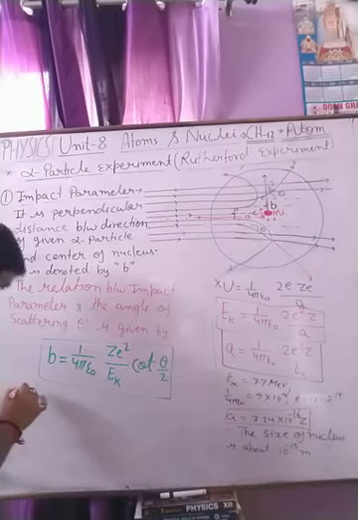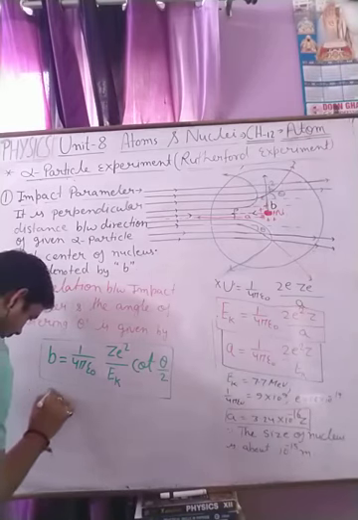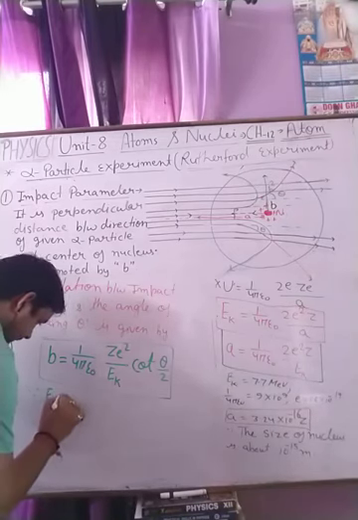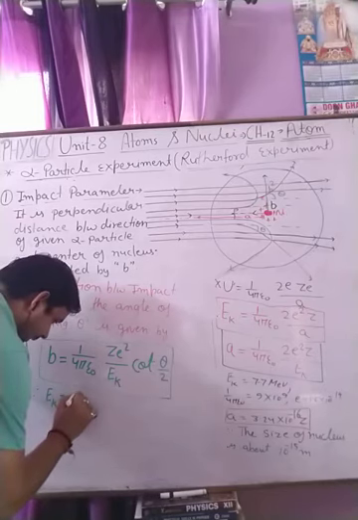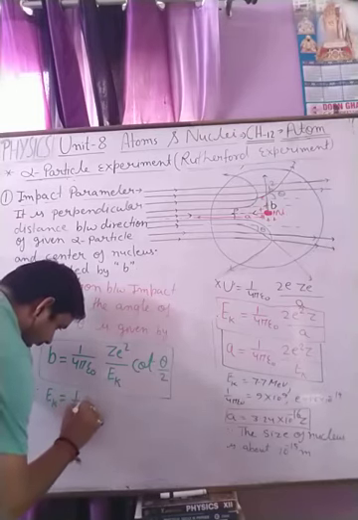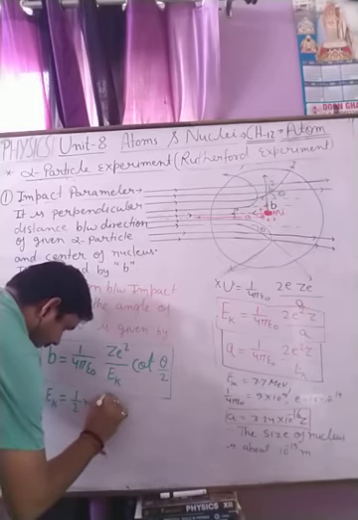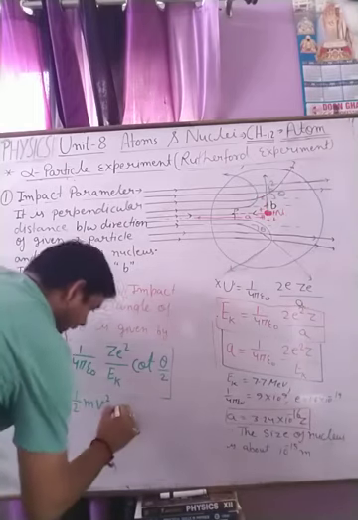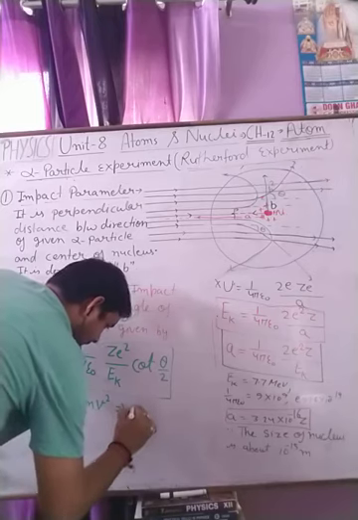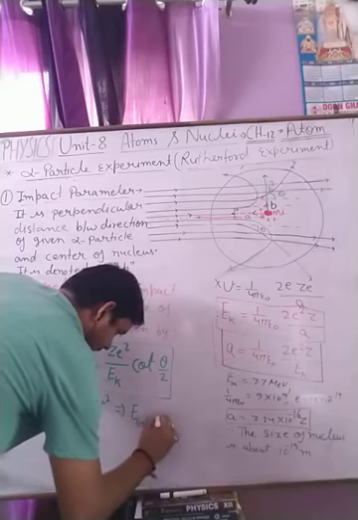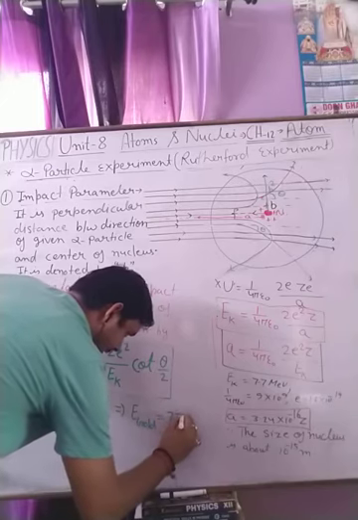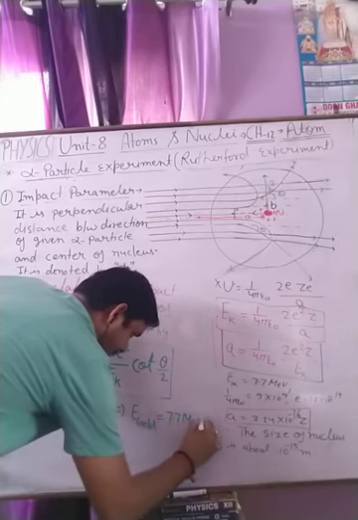Where the kinetic energy of the alpha particle is half mv square, which for gold is 7.7 mega electron volt.